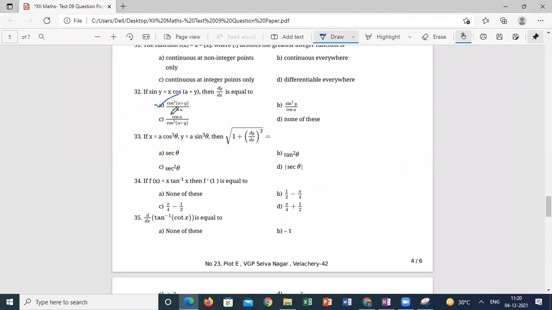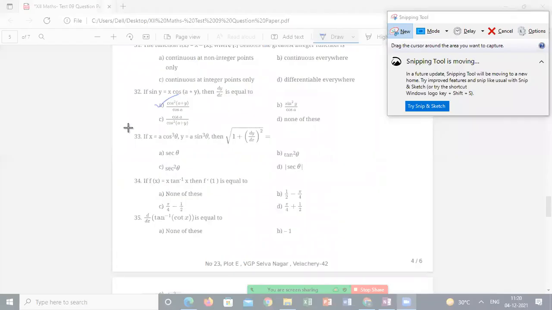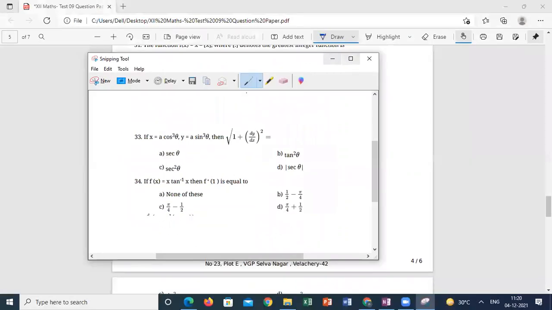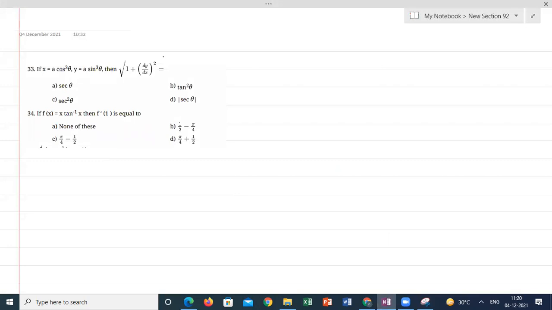Next one is parametric differentiation. They are asking us to calculate root of 1 plus dy by dx whole square. One method is to straight away calculate dy by dx.